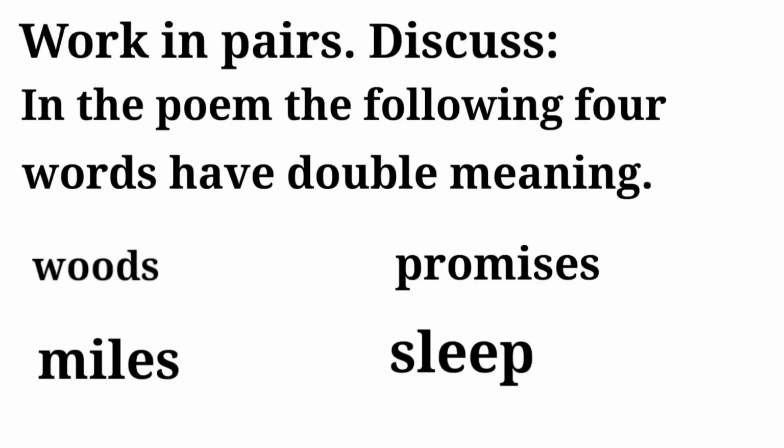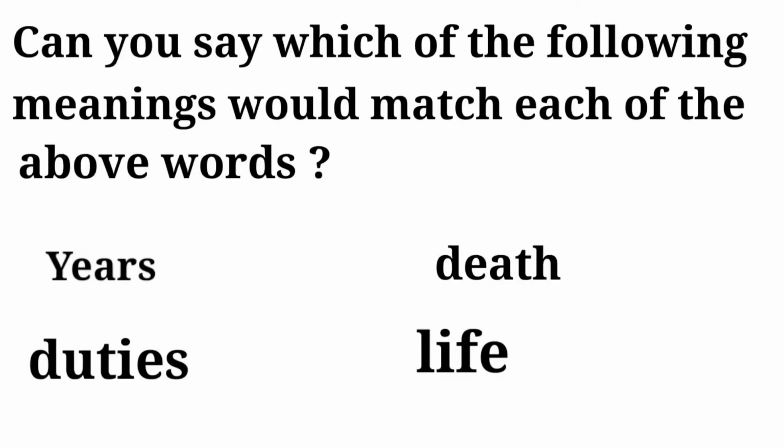Work in pairs, discuss. In the poem, the following 4 words have double meaning: woods, promises, miles, sleep. Can you say which of the following meanings would match each of the above words? Years, death, duties, life. Now, we all know that in this poem there are few words which have double meaning, such as woods or sleep. Now, what you have to do is write the correct meaning of these words.